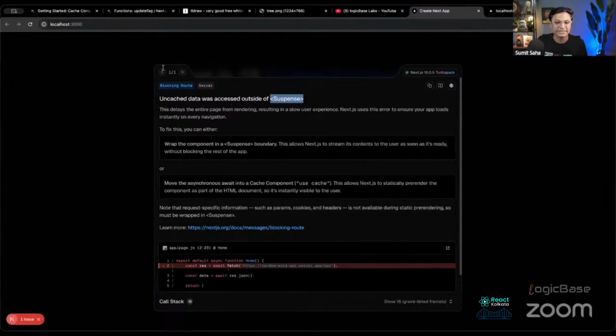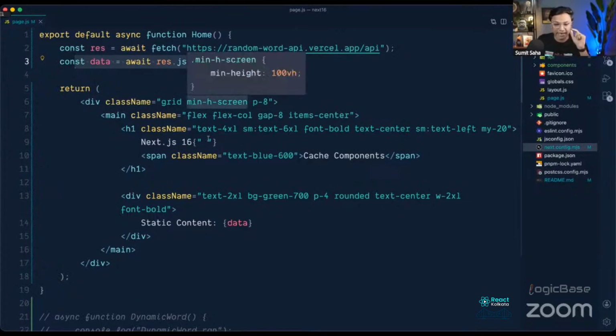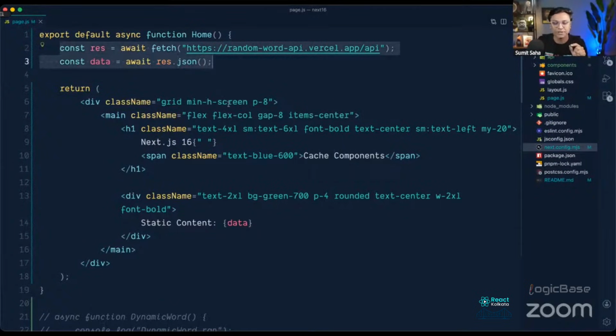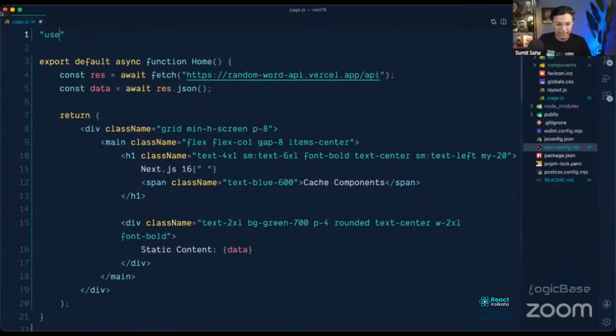Uncached data means this is the uncached data. Previously it was cached, but now it's not cached, because I said that we have to explicitly mark this page as static, or mark this fetch request as static. So to solve this problem, we just have to bring in the cache component directive, that is use cache.